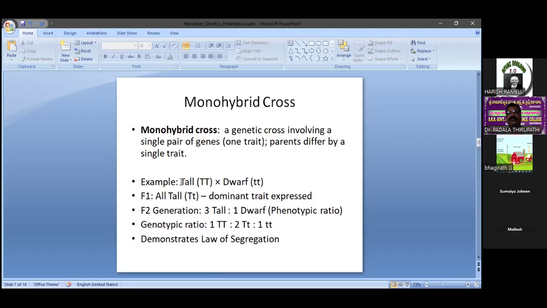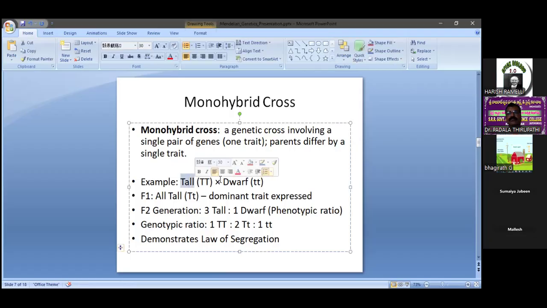One example, a homozygous tall pea plant crossed with a homozygous dwarf pea plant. So these two true parental plants we can consider as P generation, parental generation. During the meiosis, we are getting gametes. The fertilization between the two opposite sex cells, we obtain zygote. Zygote become as embryo. Embryo later gives the F1 generation.